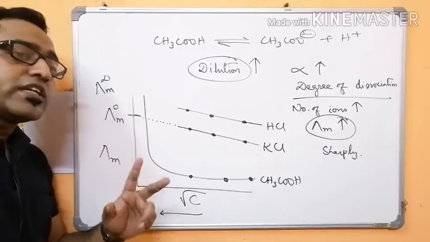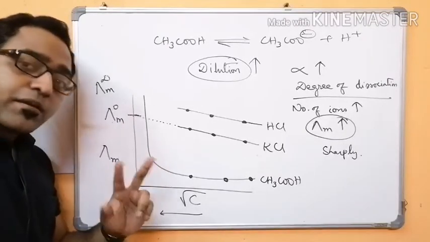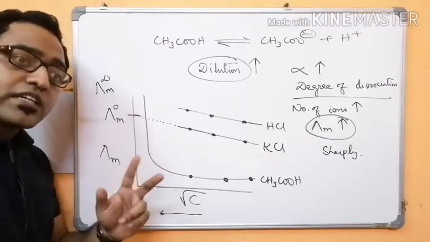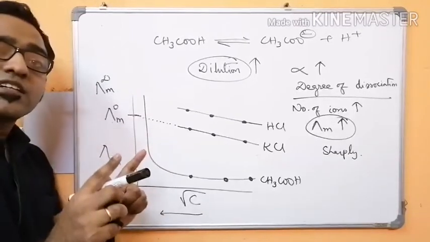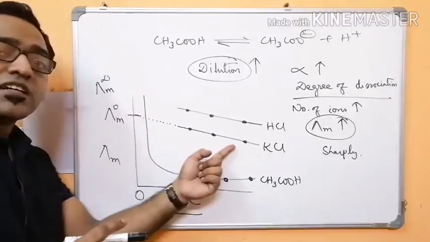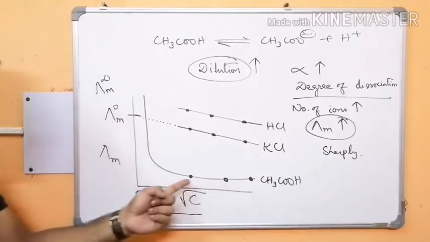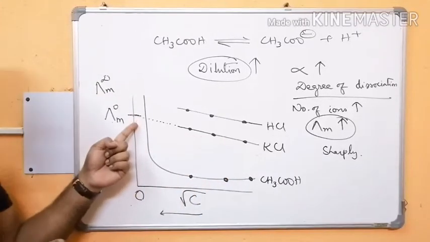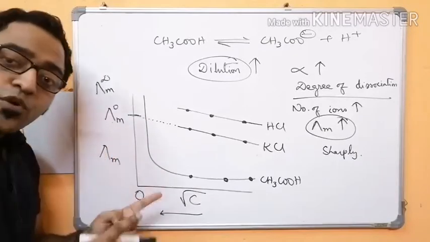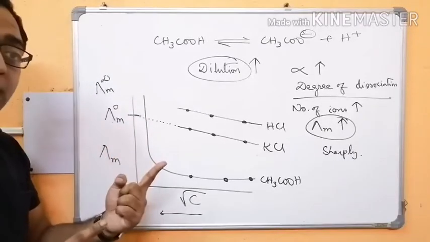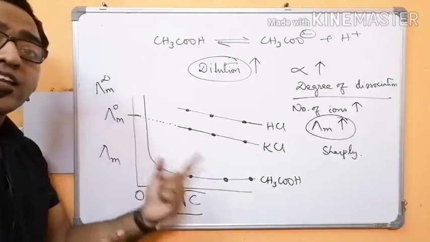But if the number of ions remains the same and only the mobility of the ion increases, then we see the molar conductivity increases gradually. Here the molar conductivity increases sharply because ionic mobility increases, at the same time the number of ions increases.